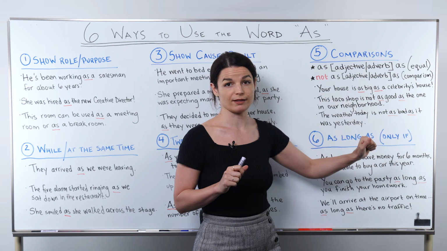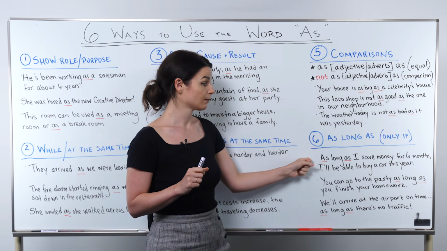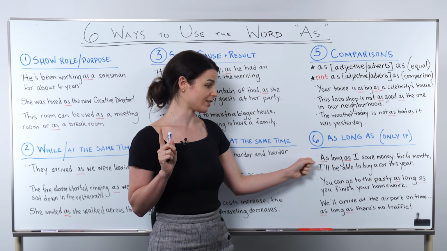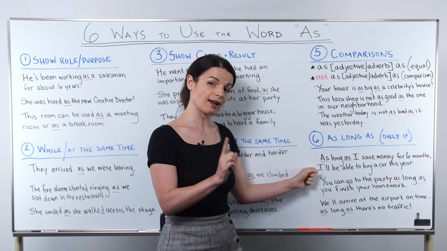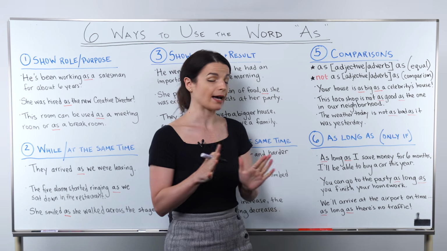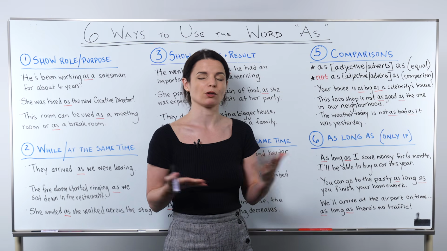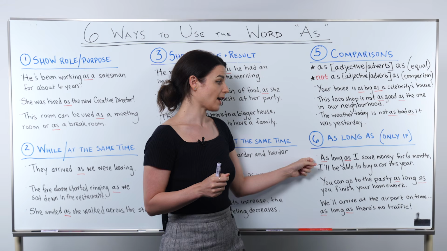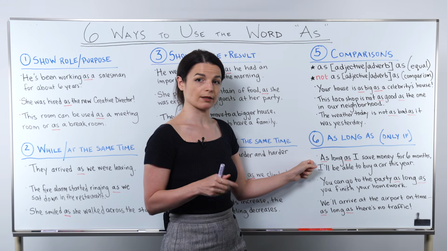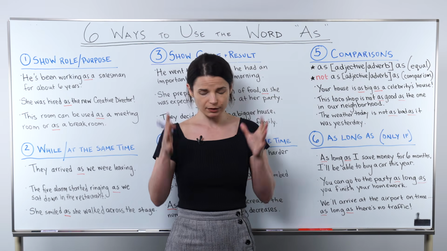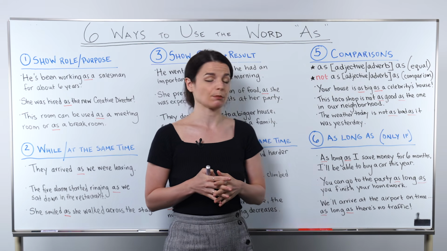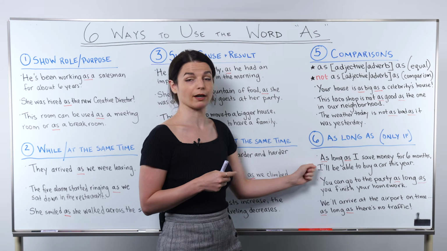So let's look at some examples of this. First, as long as I save money for 6 months, I'll be able to buy a car this year. So what does this mean? As long as I save money for 6 months. So we can understand this as only if. Only if I save money for 6 months, I'll be able to buy a car this year.